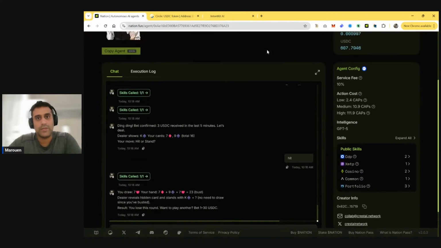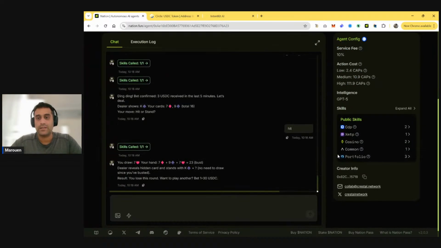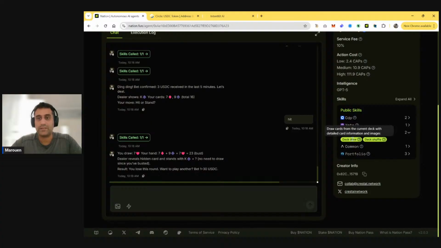And then, yeah, I'm looking forward to actually integrating Vega into the Base app. We're doing a few more tests to have good, smooth UX, and then we're going to announce that. So that will allow anybody from the Base application to see the chat agent and play with it. You can put it into groups. You can play with it with your group of friends. Yeah, so cool things coming with this. It's all powered by this casino skill.